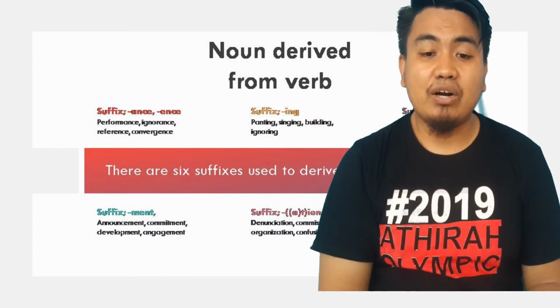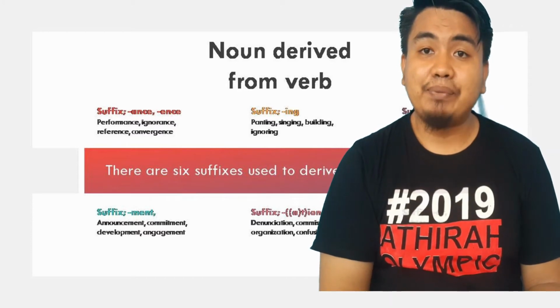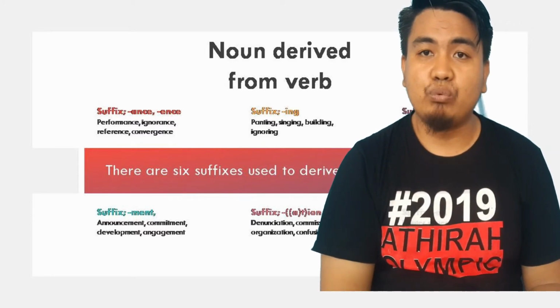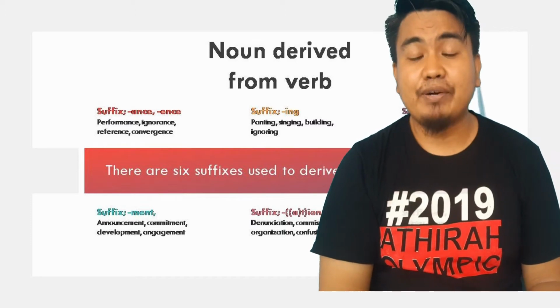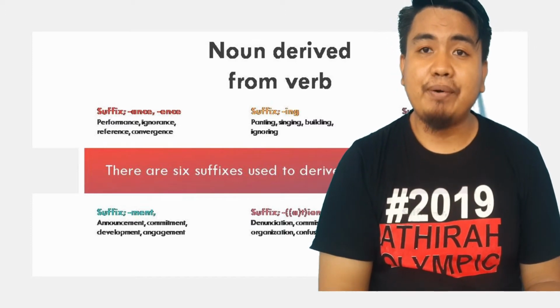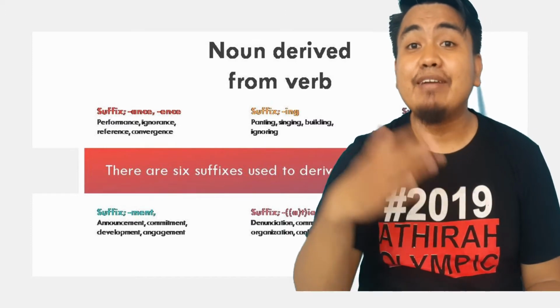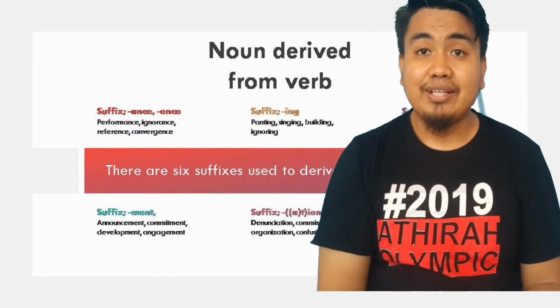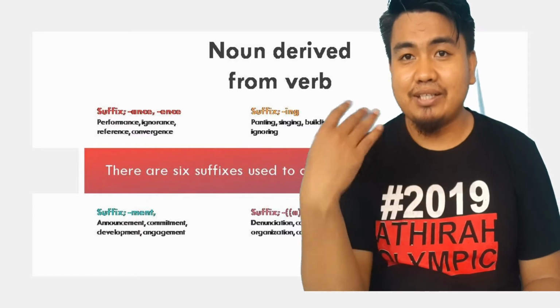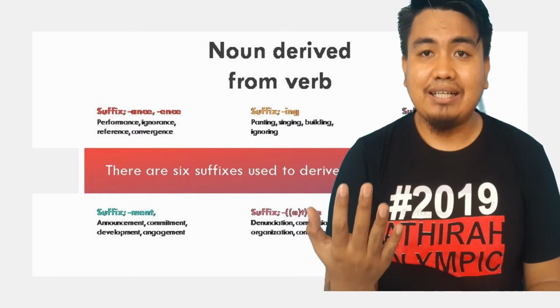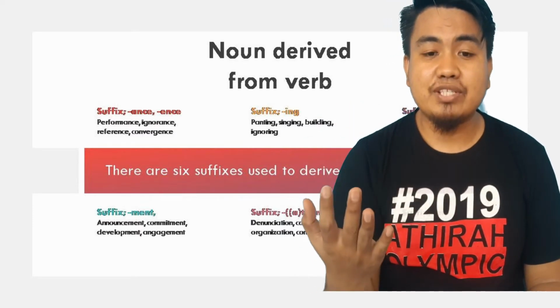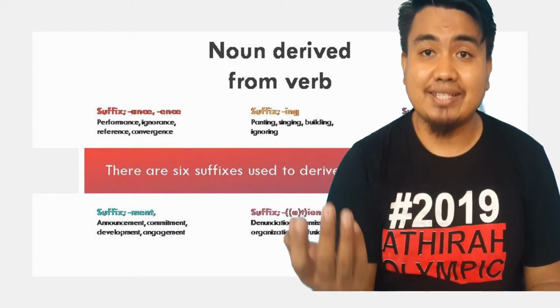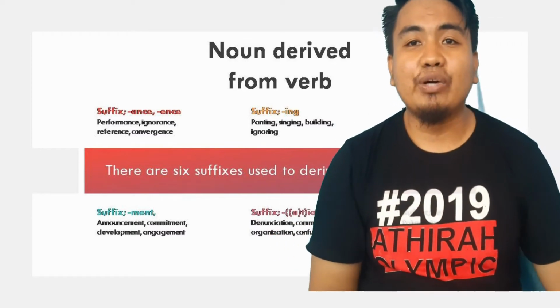For example, the word performance. Perform is the verb, to become performance. And the next, ignore. This is the verb, to form a noun it becomes ignorance.